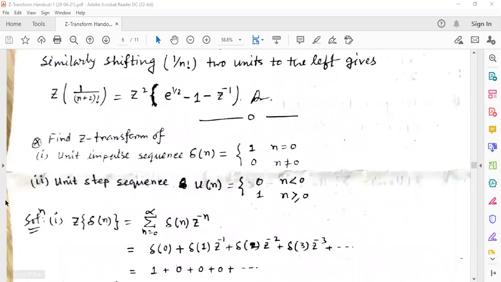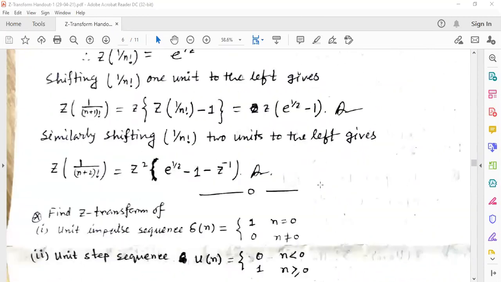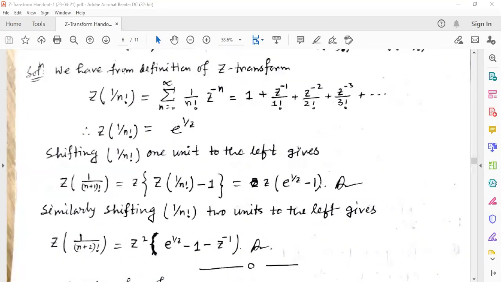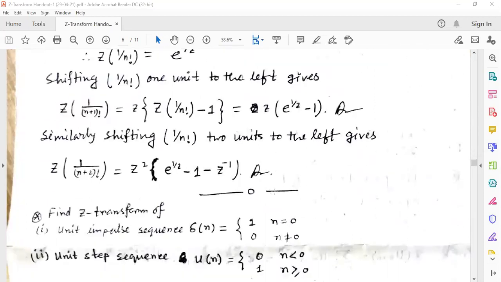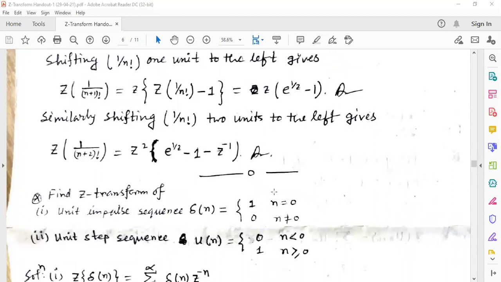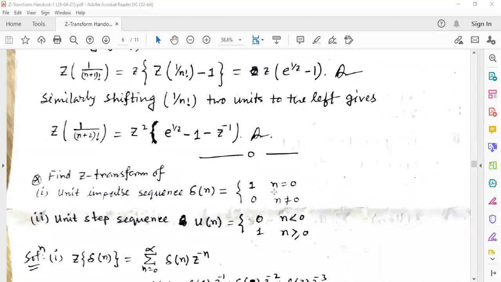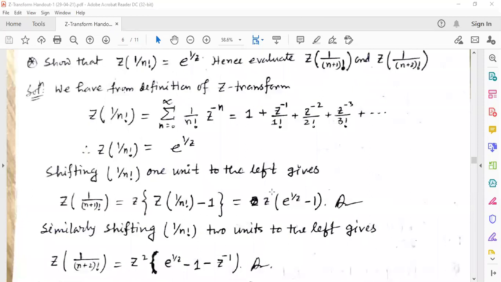Find the Z transformation of the unit step sequence. We are going for this one in the next step. So tomorrow we will discuss the Z transformation of the unit impulse sequence or unit step sequence. So tomorrow our task is to find this. Okay, thank you.